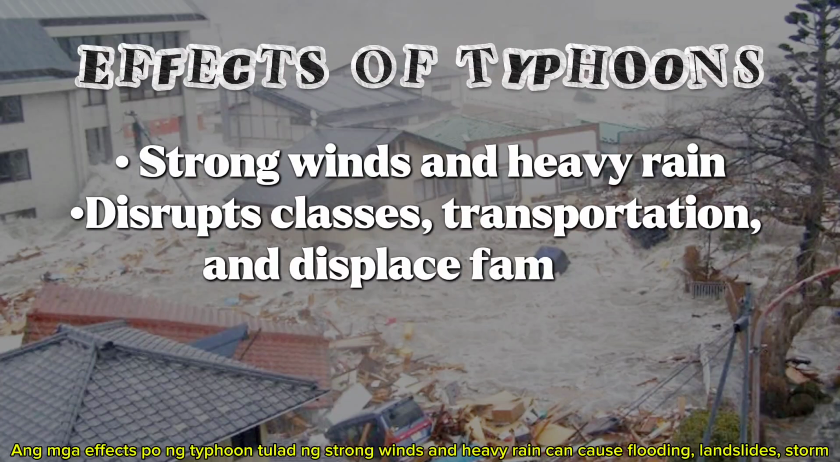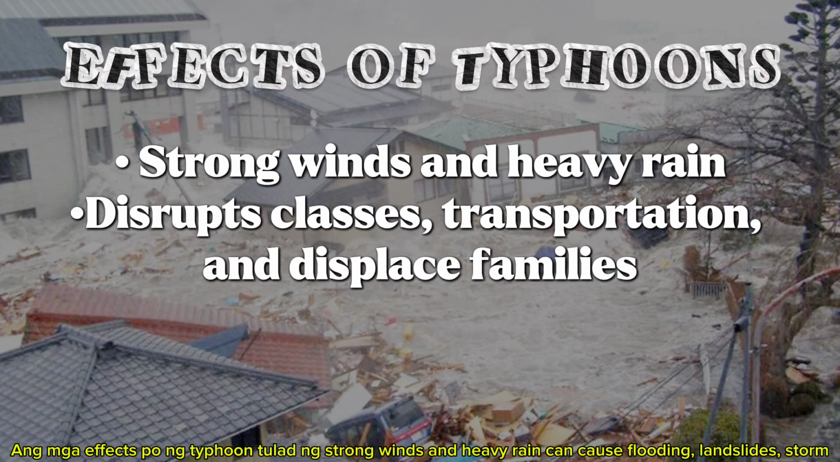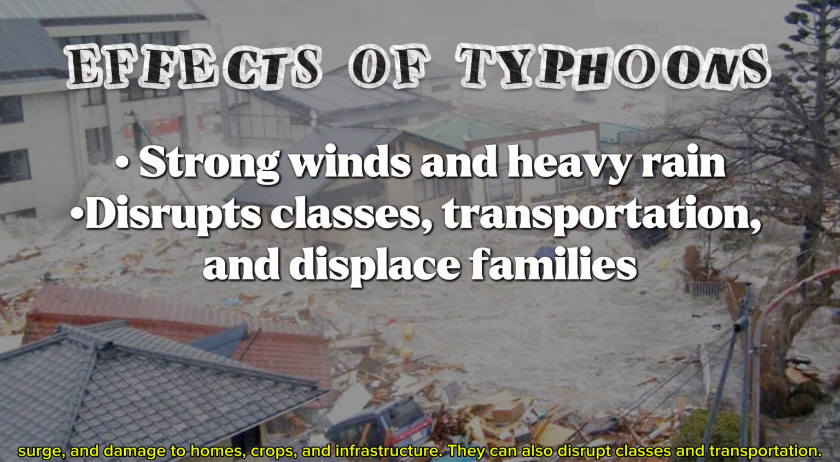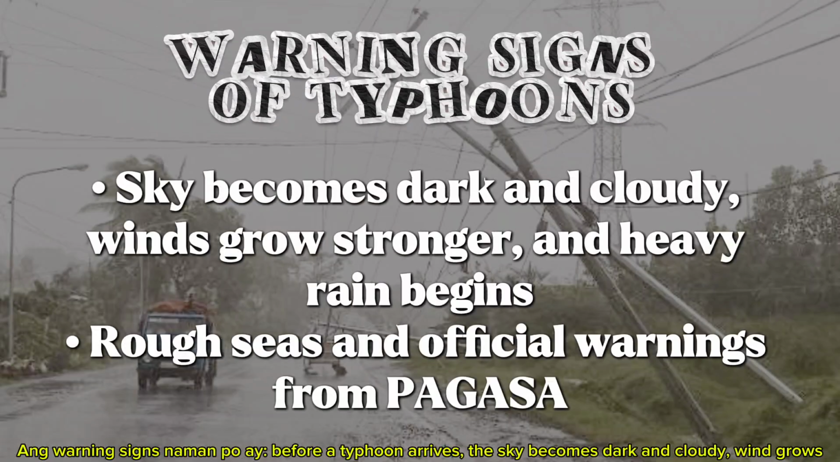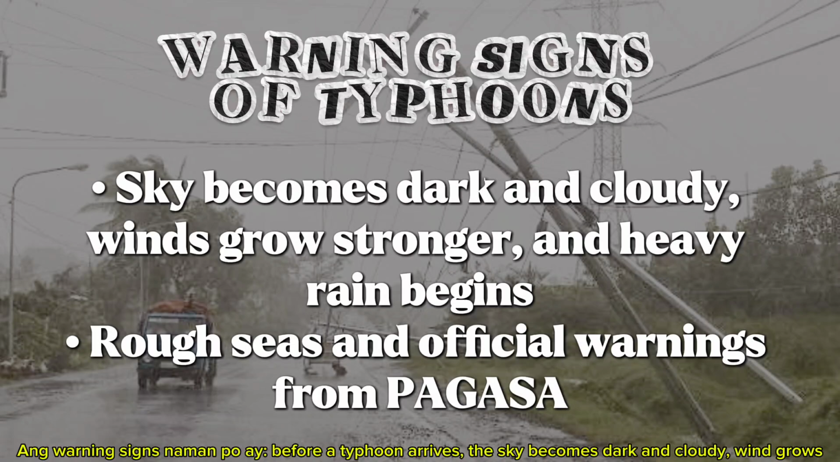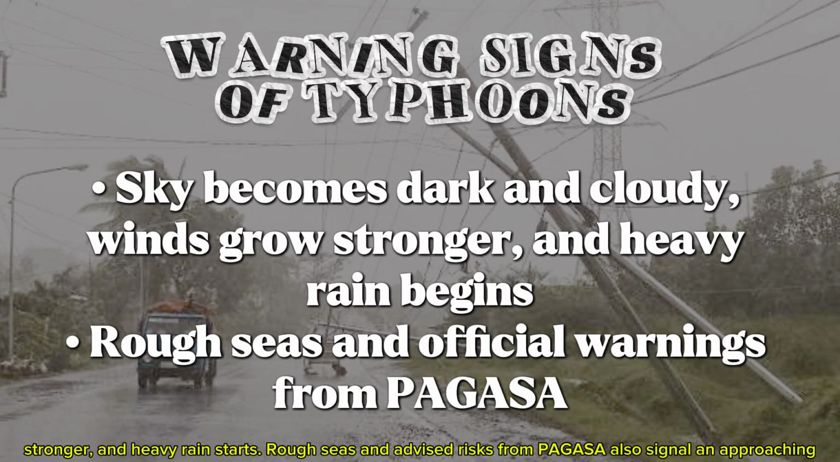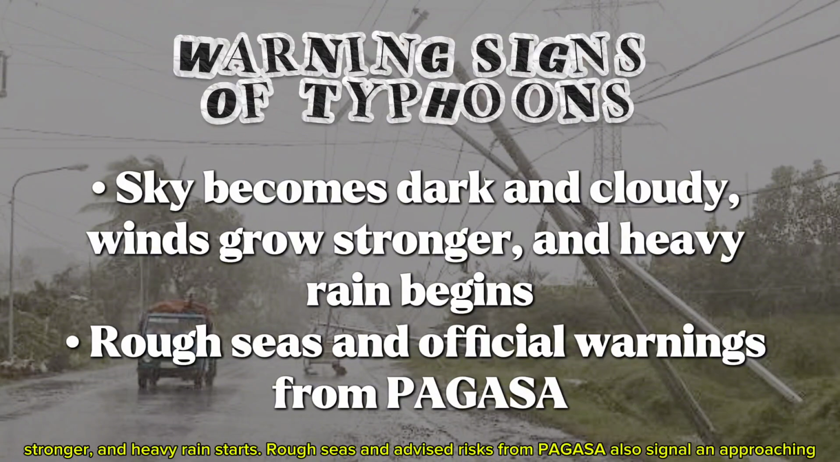Ang mga effects po ng typhoon tulad ng strong winds and heavy rain can cause flooding, landslides, storm surge, and damage to homes, crops, and infrastructure. They can also disrupt classes and transportation. Ang warning signs naman po, before a typhoon arrives, the sky becomes dark and cloudy, wind grows stronger, and heavy rain starts. Rough seas and advisories from PAGASA also signal an approaching storm.